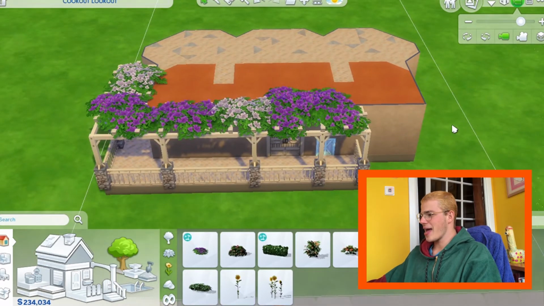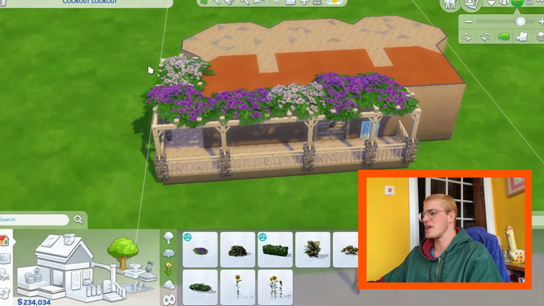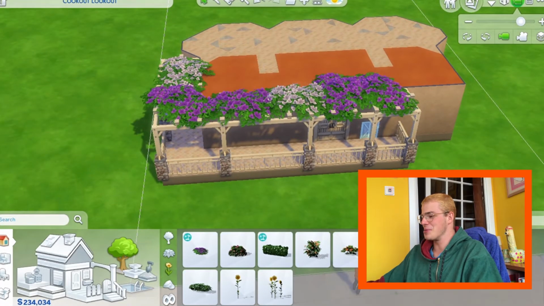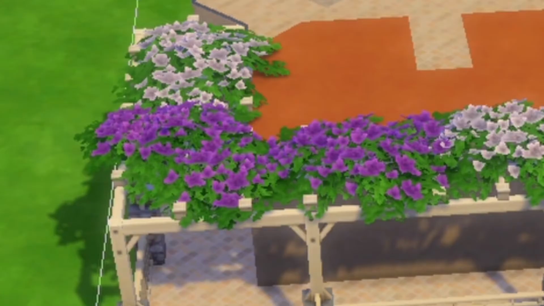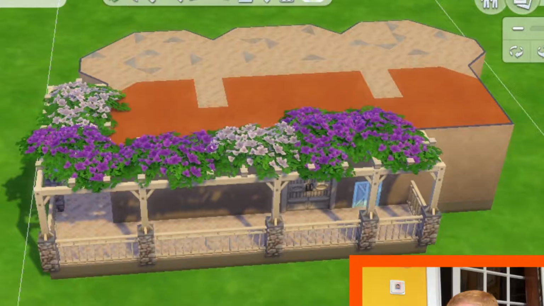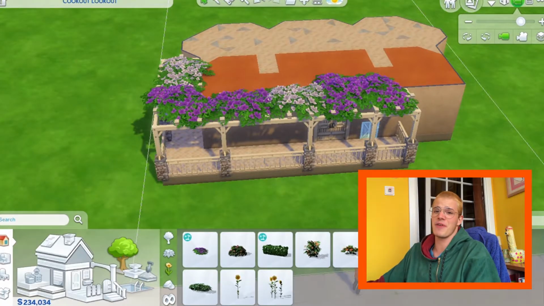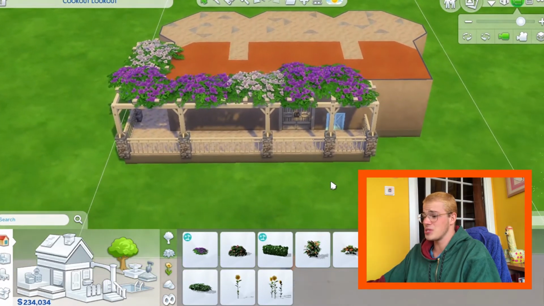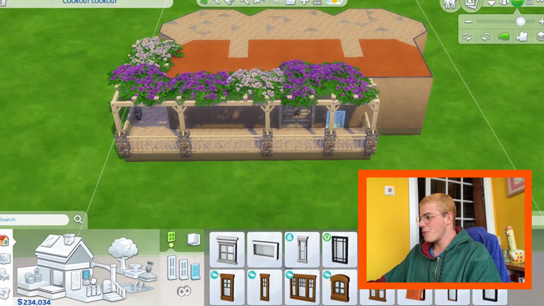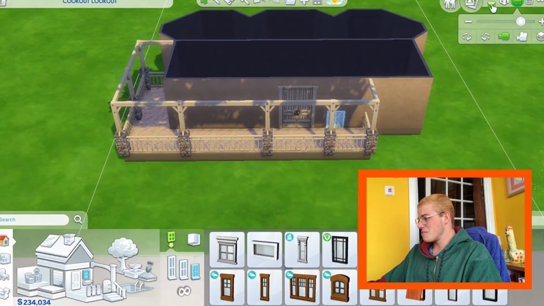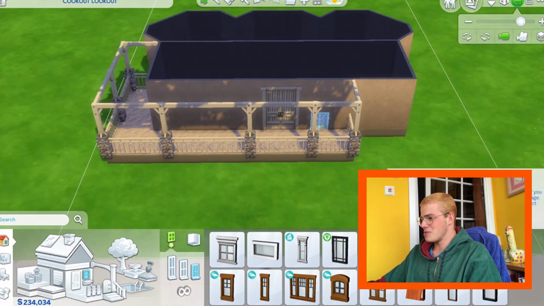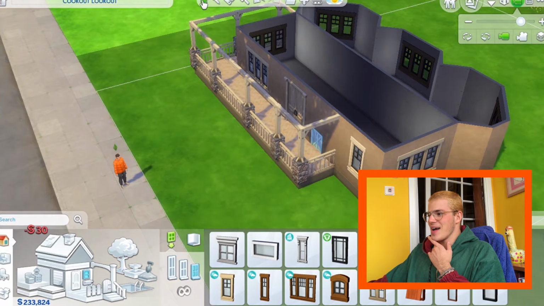So I've gone ahead and worked on this porch a little bit so it looks a bit more nice. And I put some flowers on top. I think it looks gorgeous. Absolutely amazing. Show-stopping, spectacular, never the same, totally unique, completely not ever been done before. And let's be honest, if I was this wealthy, I would have someone to take care of my flowers for me. Now, for windows, I'm just gonna give them some simple windows that match the door. Okay, we've got the house, I think.